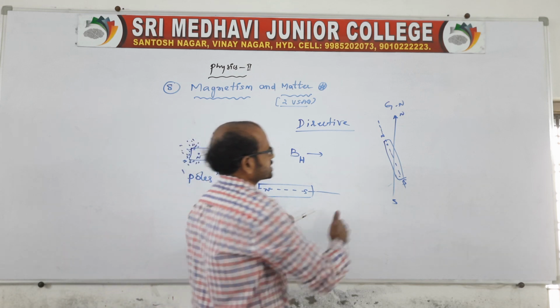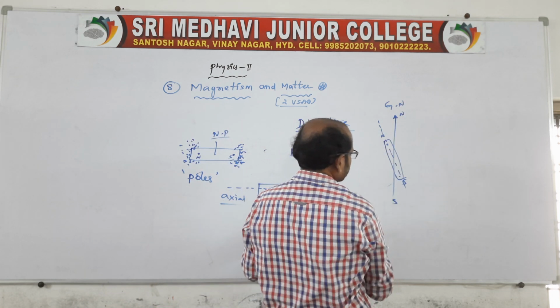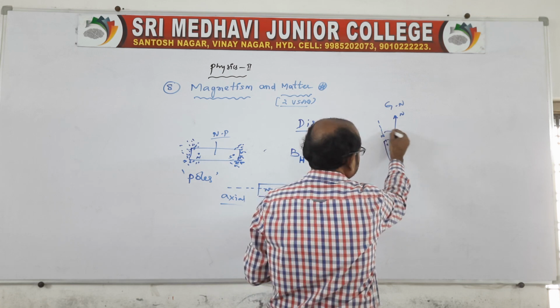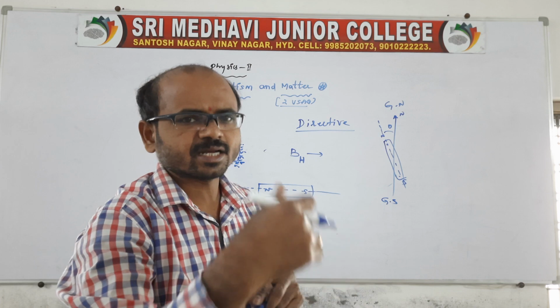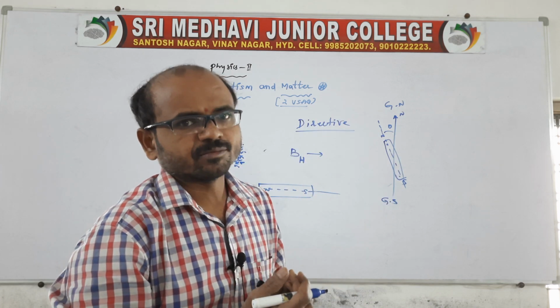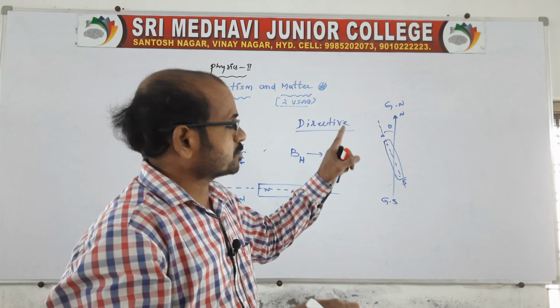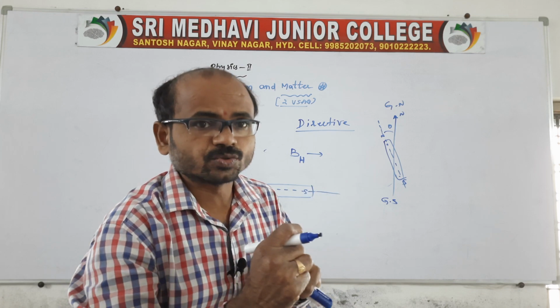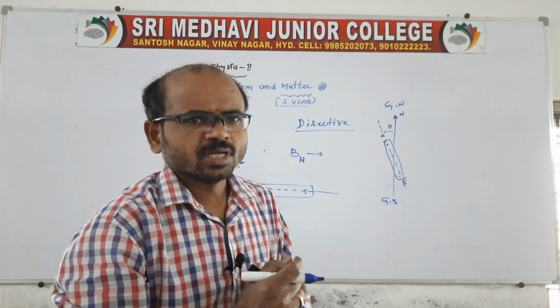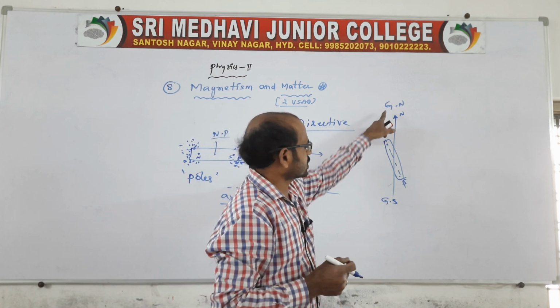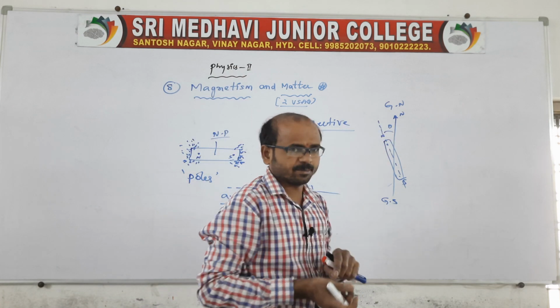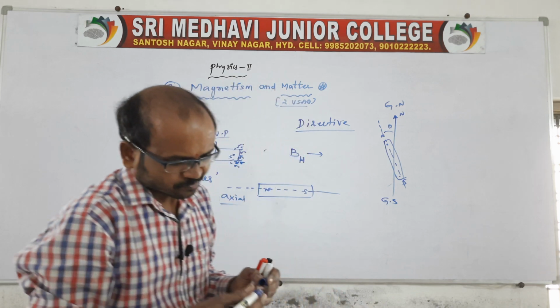The axis makes some angle with the geographical north and geographical south, and that we call the dip angle, or angle of dip. The magnet does not come to rest exactly along the north to south direction. Its axis makes some angle with the geographical north and south, and that angle we call the dip angle theta. We'll see the next one.